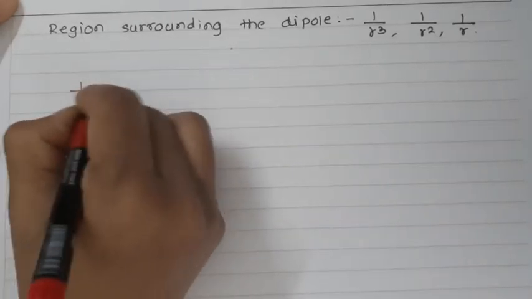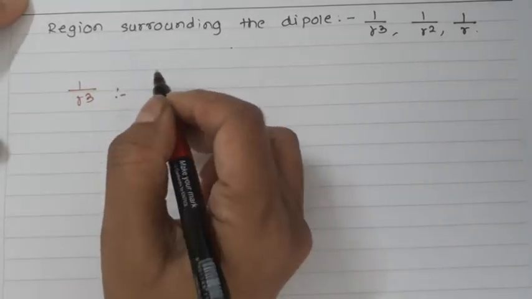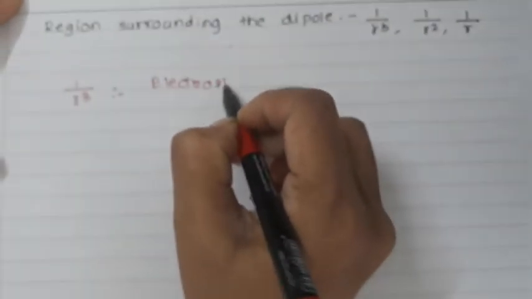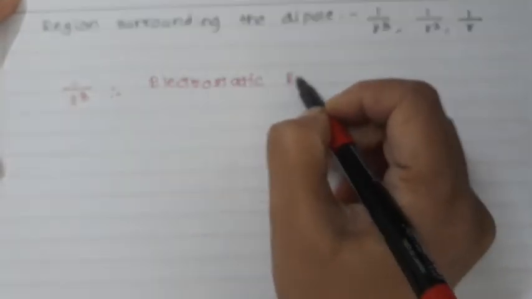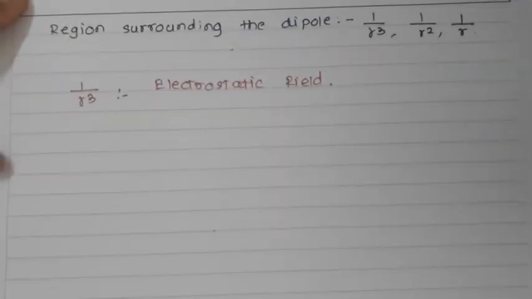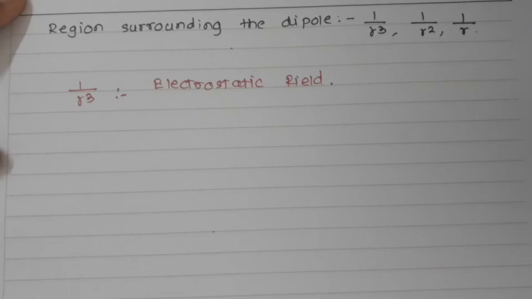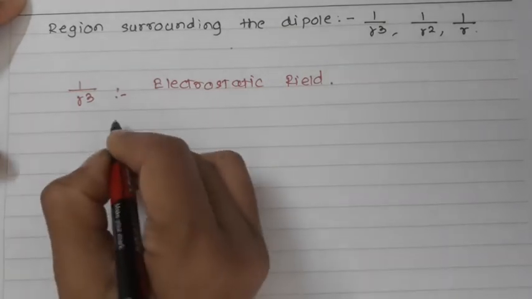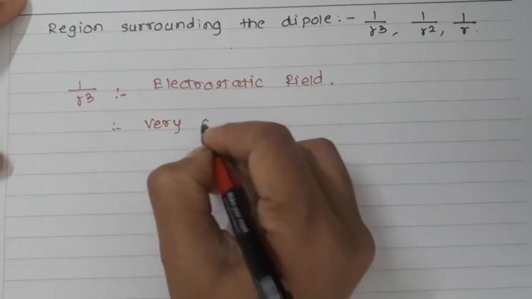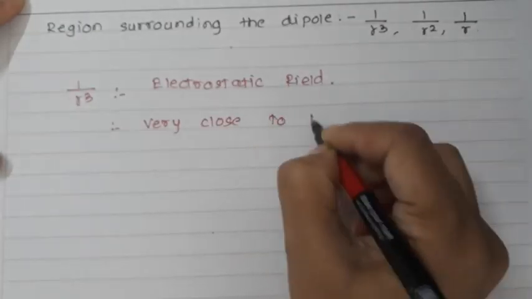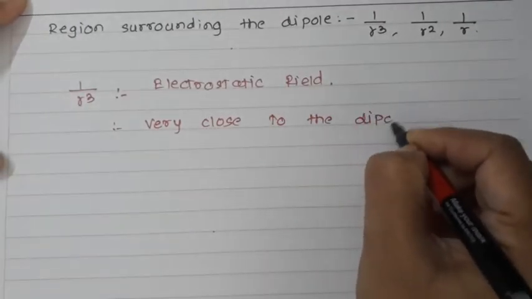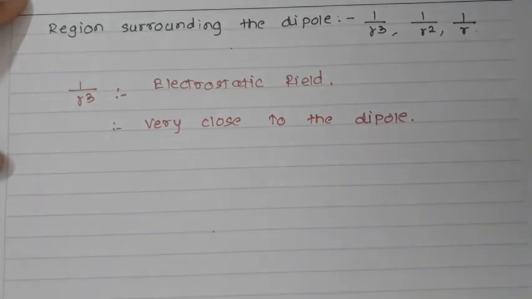So the 1 upon r cube term is the term related with the electrostatic field. Since it corresponds to the field of an electric dipole, this term dominates in the region very close to the infinitesimal dipole. So this is the electrostatic term.